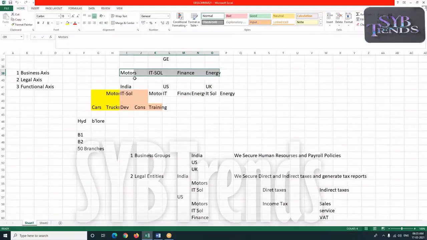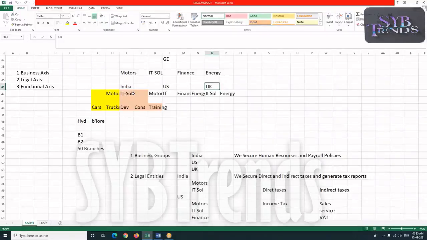Now, this is the organization structure. Accordingly, we are going to plan our multi-org structure. As a part of this, first we have to plan our business groups. A business group is basically used to secure your human resources and payroll policies. Since the payroll policies are different from one country to another, for each country we have created one business group.